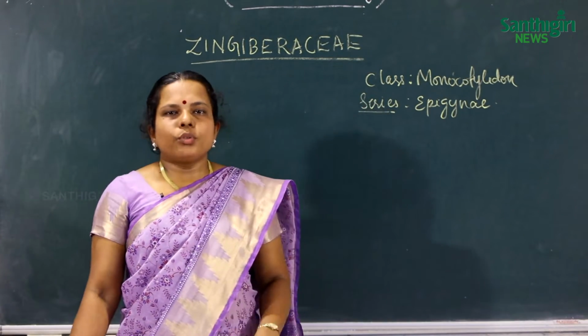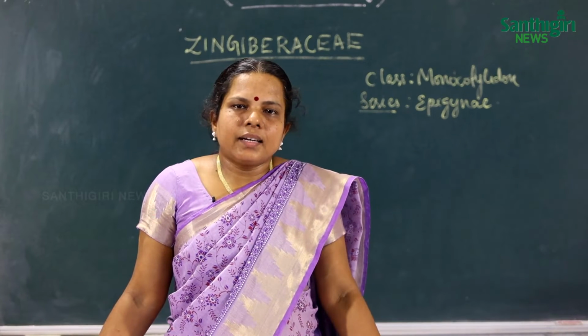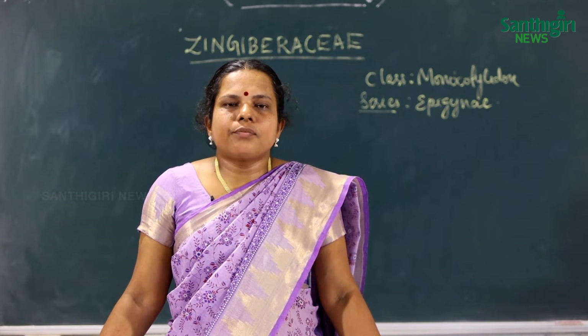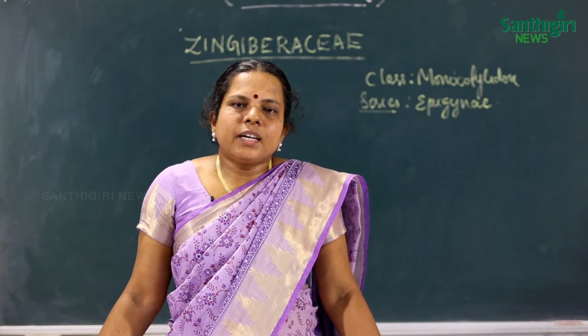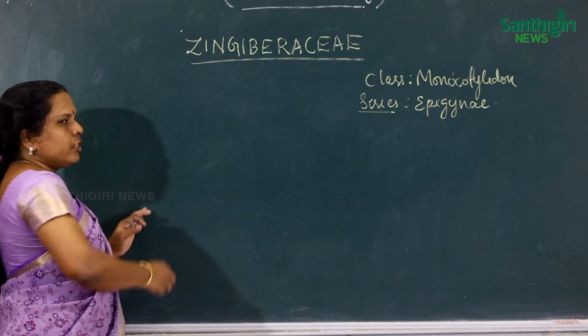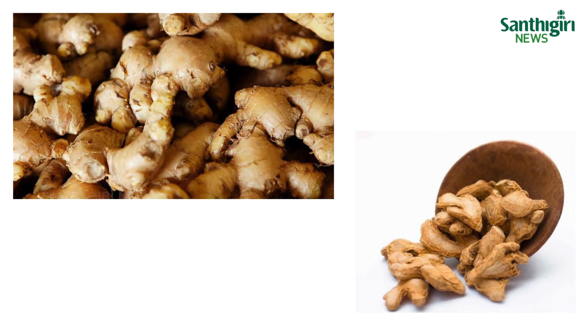Now let us go through some common plants coming under the Zingiberaceae. One of the most common and medicinally important plants is ginger. Ginger is used in dried as well as fresh forms.